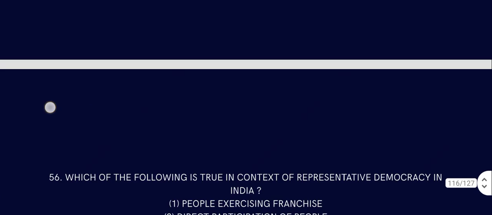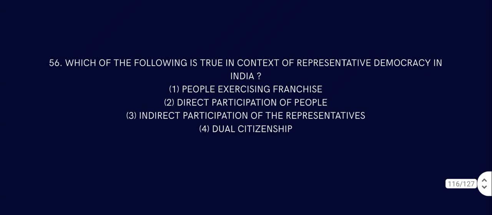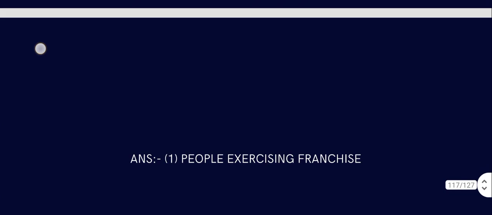Question number 56. Which of the following is true in context of representative democracy in India? People exercising franchise, of course, that is the case. Direct participation, no, people don't participate directly, that is an indirect situation. Indirect participation, representatives, no, representatives participate directly. Dual citizenship, no, India doesn't have any dual citizenship. So the answer has to be one, people exercising franchise.